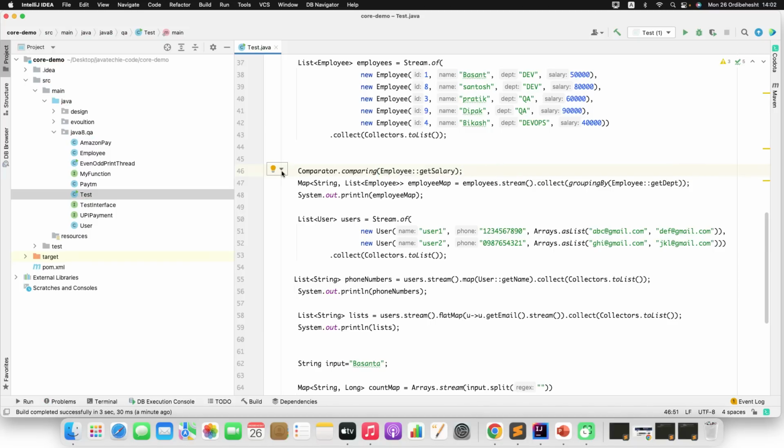I can define one variable for that, compareBySalary.